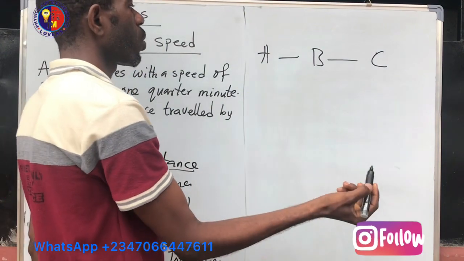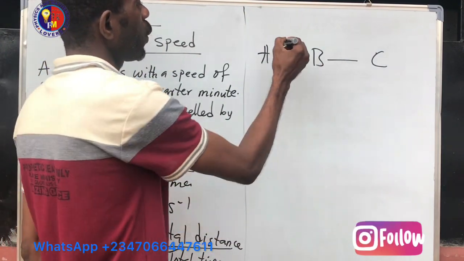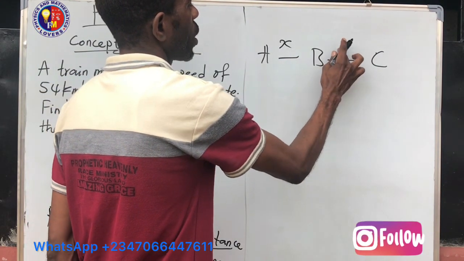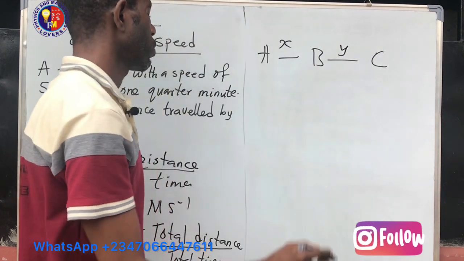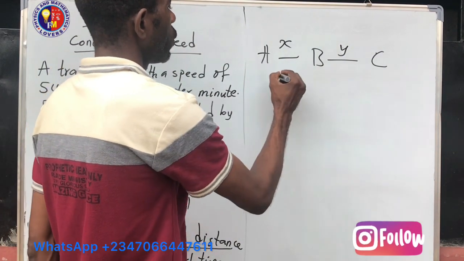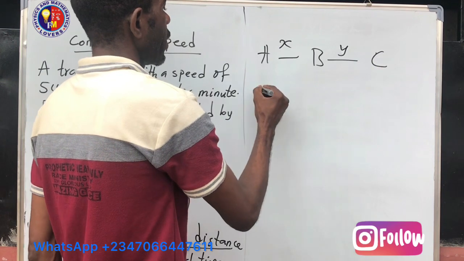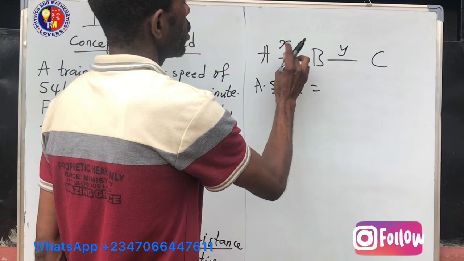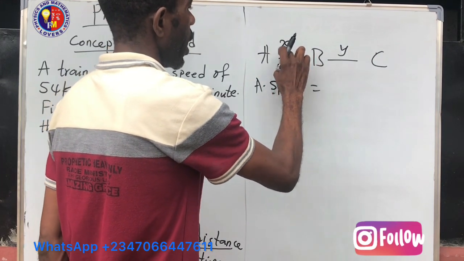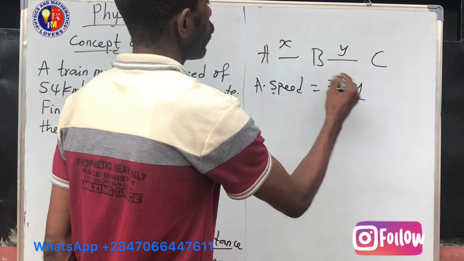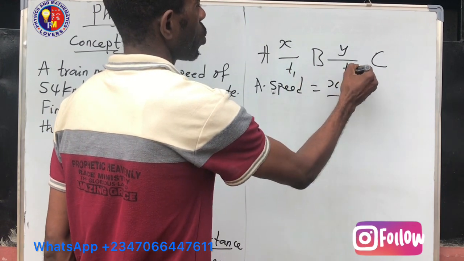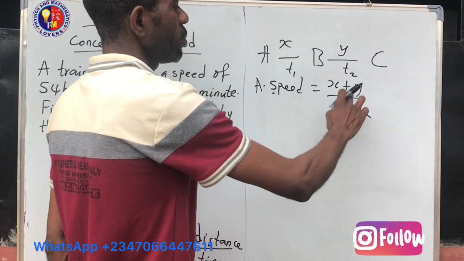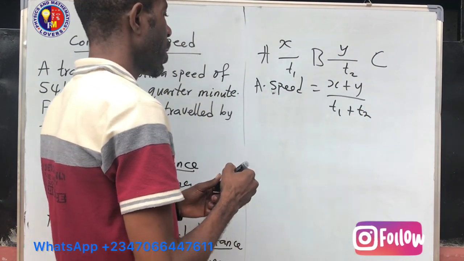So what are we going to do now? If we want to know the speed, we first calculate the distance here, x. Then we get the distance between B and C, let's assume it is y. I will also take note of the time it takes to get to each place. To get my average speed, it is the total distance, x plus y, all over total time. Let's assume this is t1 and this is t2. So t1 plus t2, that means time 1 plus time 2. That is all about average speed.